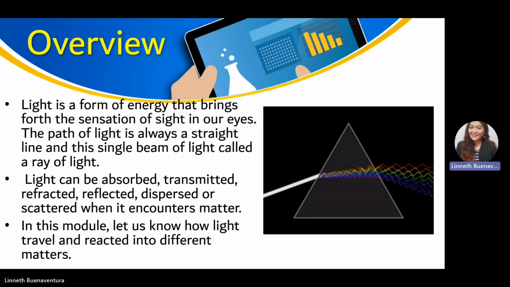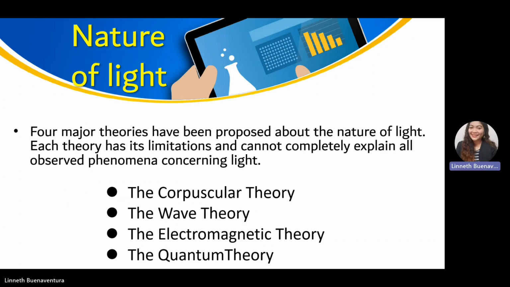We have different characteristics of light. It could be absorbed, transmitted, refracted, reflected, dispersed, or scattered. Different characteristics of light can also be observed in different matter or medium. And lastly, light could travel and react in different matters. Nature of light.